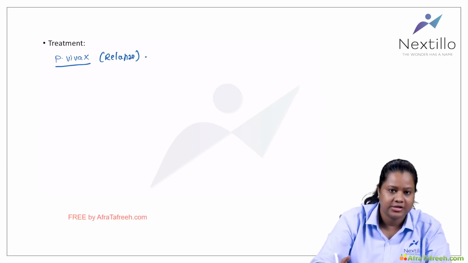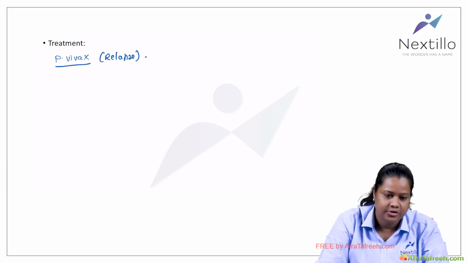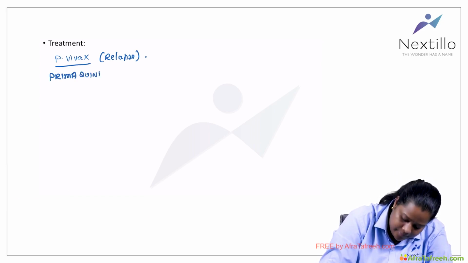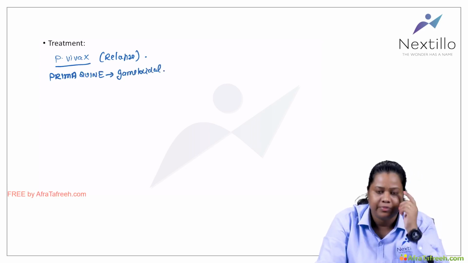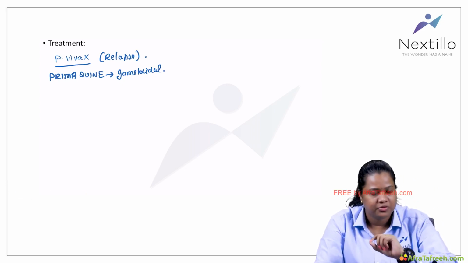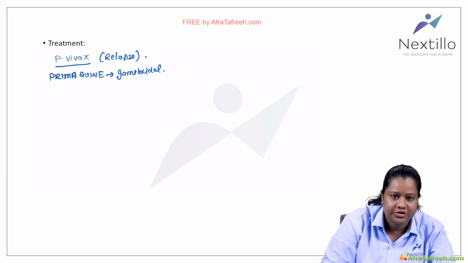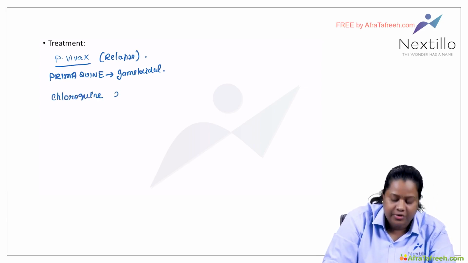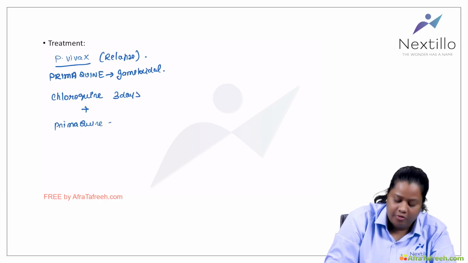So you have to keep it in mind when you treat the patient with vivax that relapse can occur. So we have drugs, some of them are schizonticidal and some of them are gametocidal. There is a drug which is called primaquine, which is gametocidal. So primaquine has to be kept in mind whenever you treat the patients for malaria. Suppose if it is vivax, it is going to cause relapse. So you have to treat those patients with primaquine. So what is the treatment? You give chloroquine, okay, for 3 days along with primaquine for 14 days.